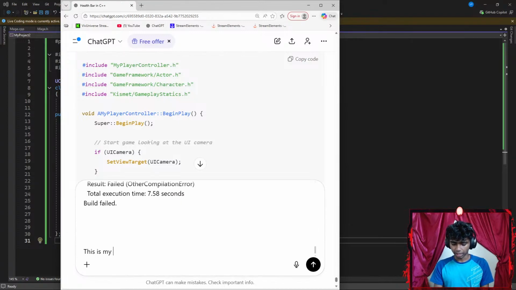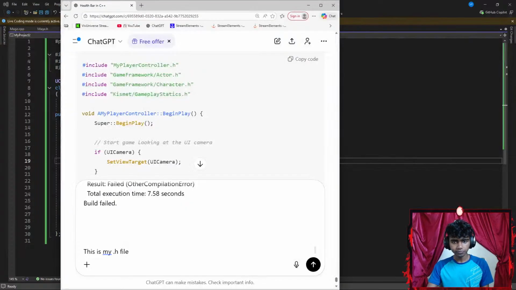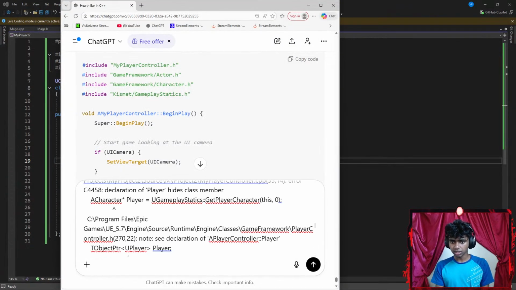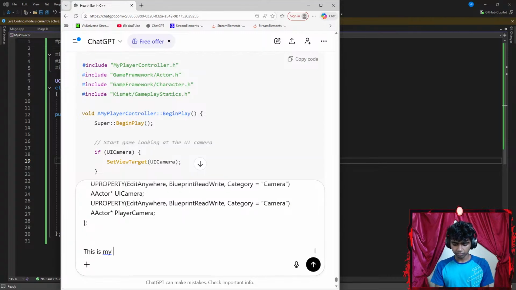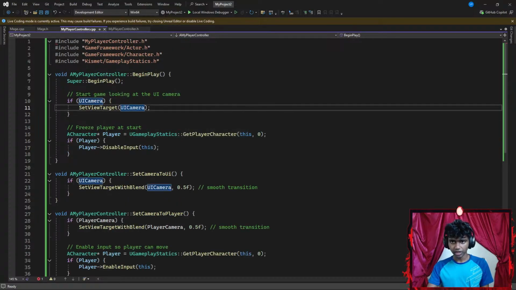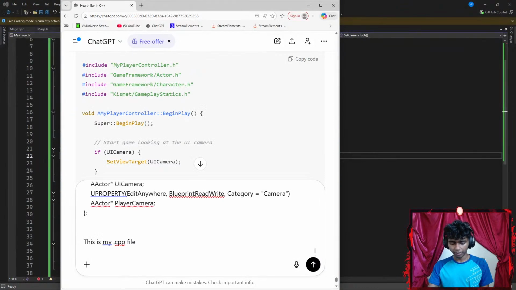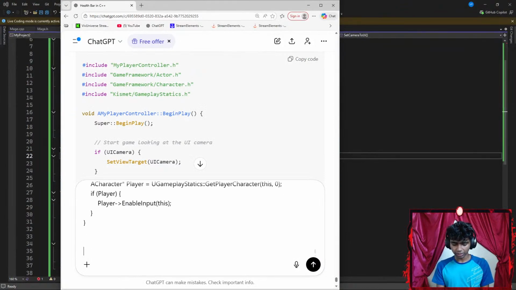Okay, this is my .h file. Let's give my .h and my .cpp file. Let's go with Control A, Control C, copy that. Go ahead and paste this here and say something like, this is my .cpp file. Let's go ahead and paste my .cpp file as well. I see a tiny red underline here. Okay, but that just might be my editor. So I'm gonna go ahead and paste this here and say something like, I ran into an error. Okay, let's see.